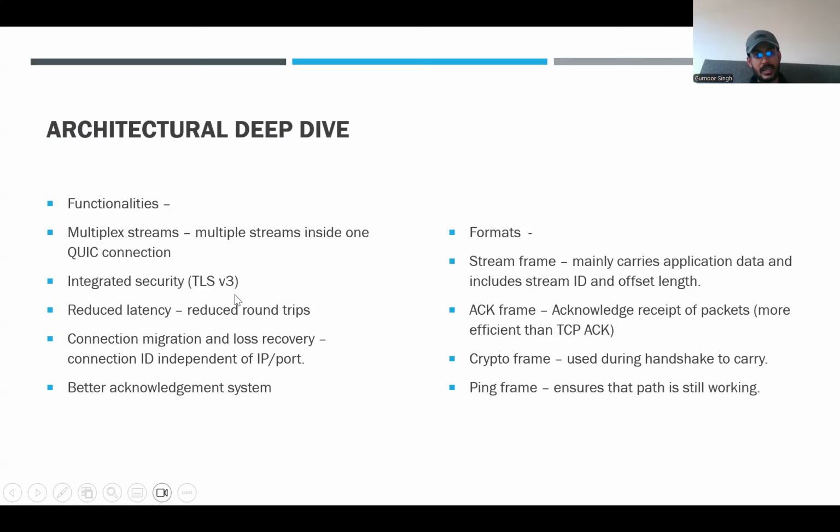And if we move on to the next slide, you have the architectural deep dive, within which we're going to look at the functionalities and formats of this protocol. On the functionality section, each connection has multiplexed streams, allowing multiple conversations in one connection, which we just discussed. Integrated TLS 1.3 encryption ensures confidentiality and integrity as well. Then you have reduced latency through one round trip or zero round trip handshakes.